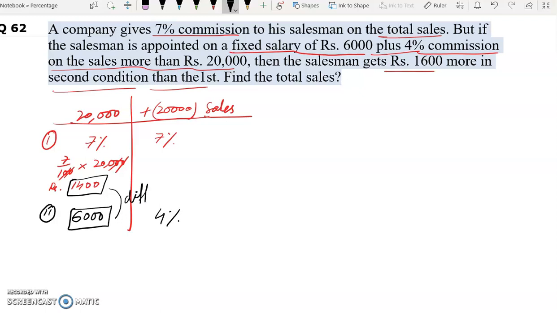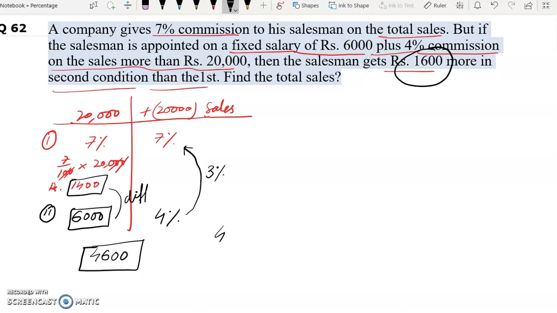The difference is 4,600 right now, but in the question the difference is how much? 1,600. Now this is 4,600, but the actual difference should be 1,600. This is because in the first condition there is 3% more commission.